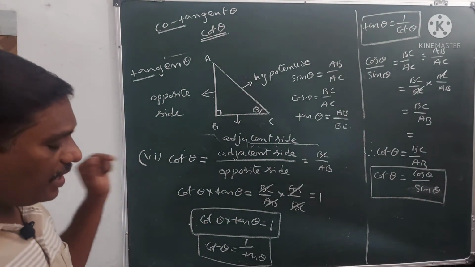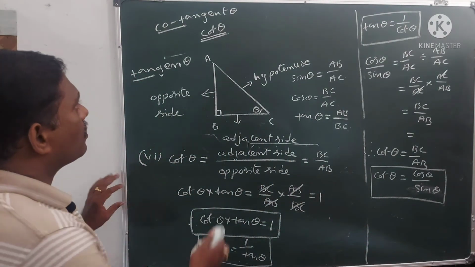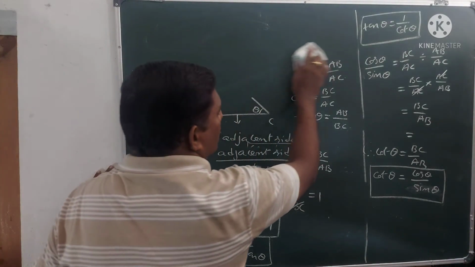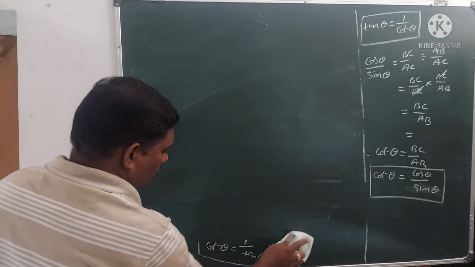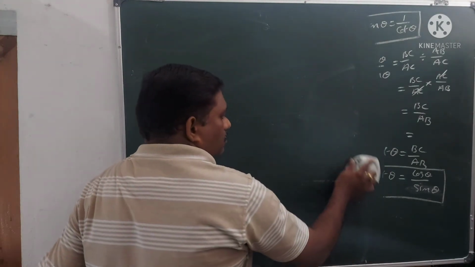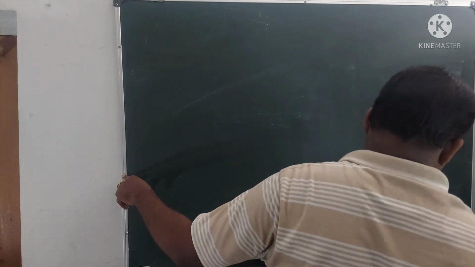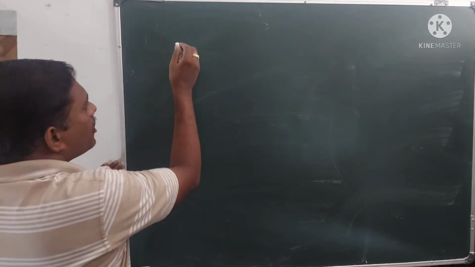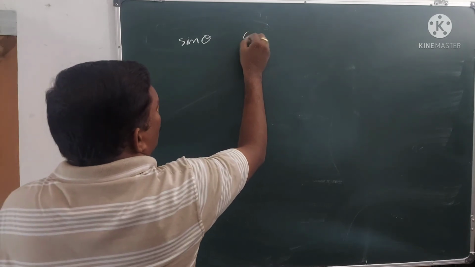These are the 6 trigonometric ratios. If you carefully observe these 6 trigonometric ratios, I will explain one thing. First, sin theta and cos theta.